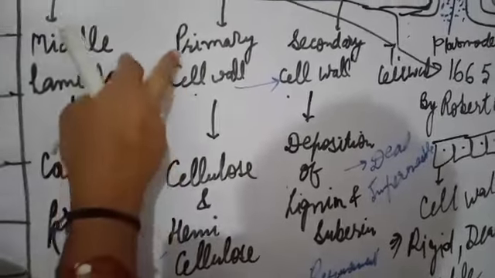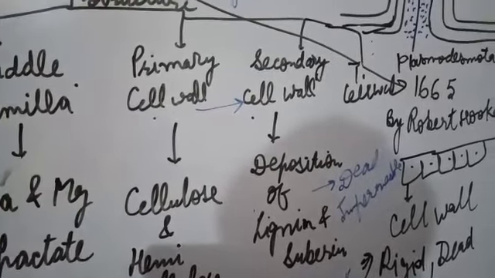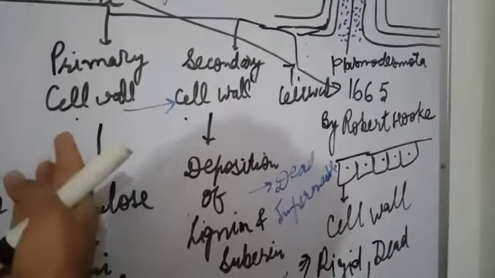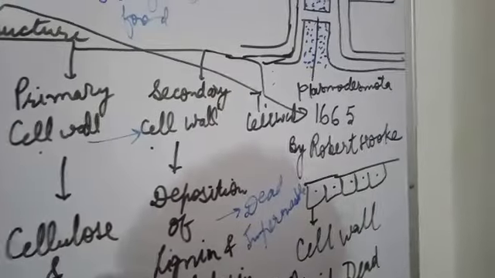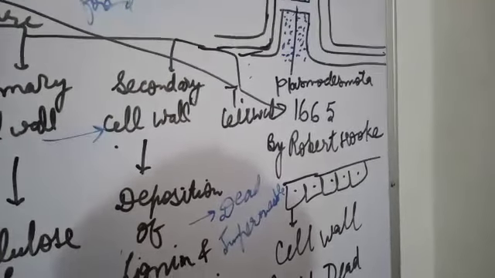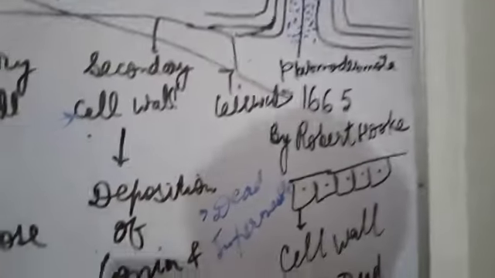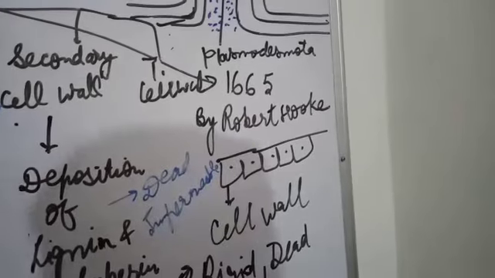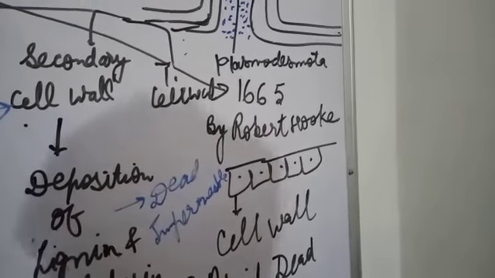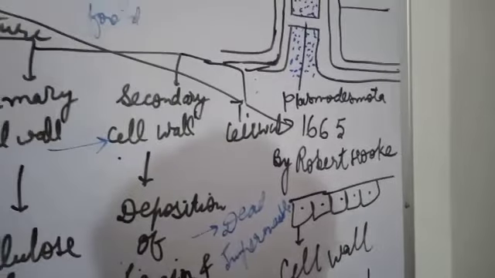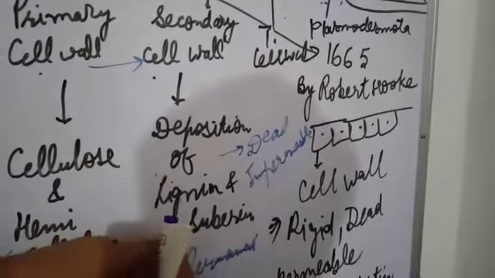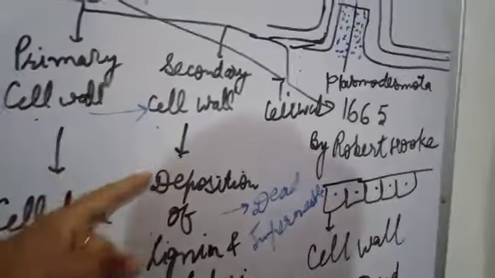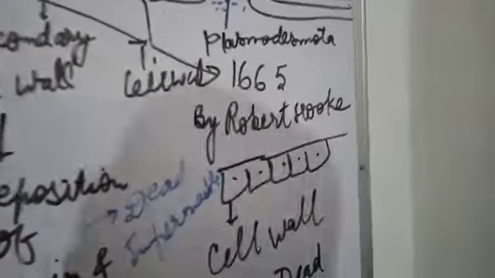Fine. Just beneath the middle lamella you can see over here the primary cell wall is found. Basically the primary cell wall is made up of cellulose and hemicellulose. This primary cell wall is found in the meristematic tissue. My friends, in 9th class you have studied about plant tissue. First type is meristematic tissue, in which the cells always keep on dividing. So these kinds of cells always have a primary cell wall. But if these cells become mature and deposition of lignin and suberin is found on the cell wall, then it converts from primary to secondary cell wall. So the secondary cell wall contains deposits of lignin and suberin.